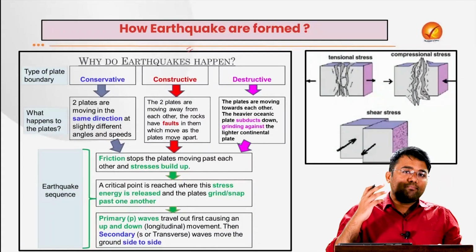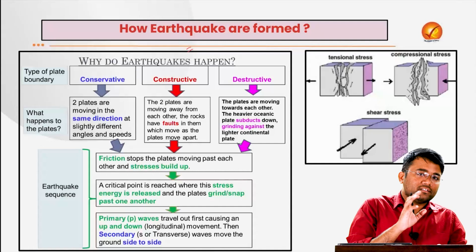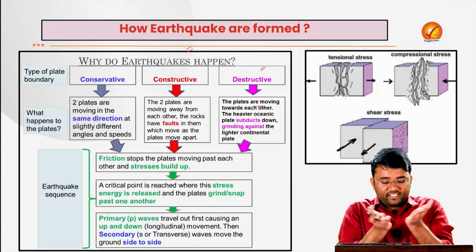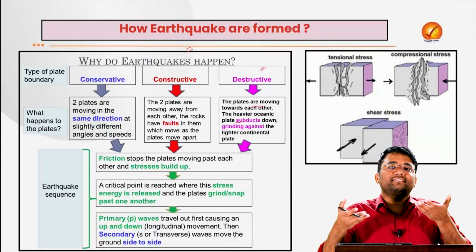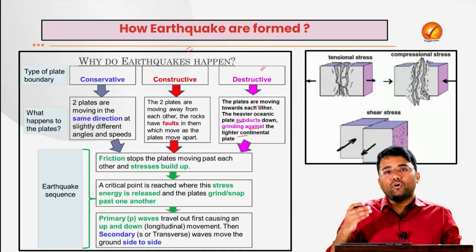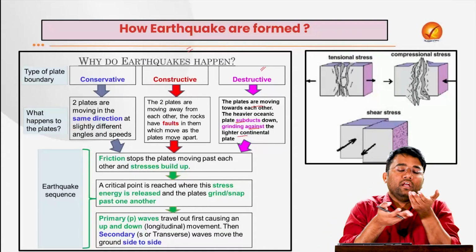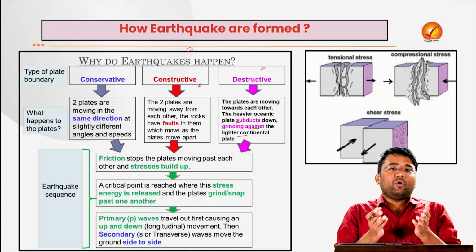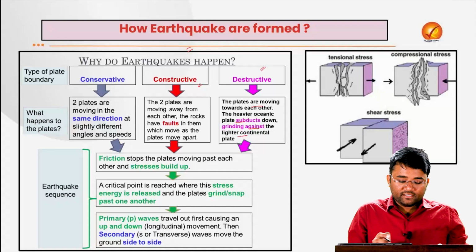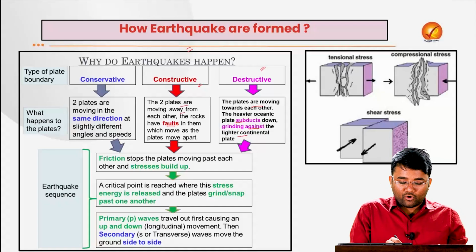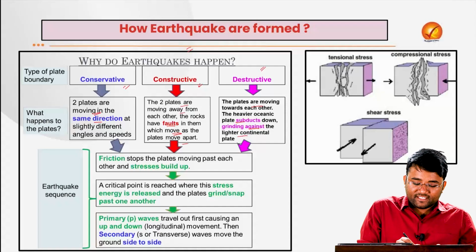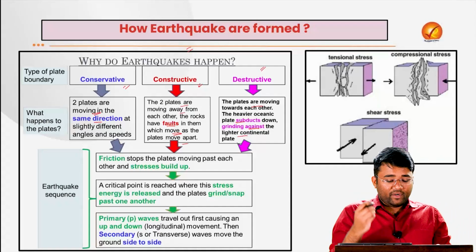Now there are three types of boundaries: convergent, divergent and transform boundaries. Destructive boundaries, or convergent boundaries, are where the plates move towards each other and the heavier oceanic plate gets subducted, grinding against the lighter continental plate. It goes below, as the oceanic plate is heavier. Then along the divergent boundaries, the two plates move away from each other, and the rocks have faults or breaks in them, which move as the plates move apart. Then we have the conservative boundaries, where two plates move in the same direction at slightly different angles and speeds.